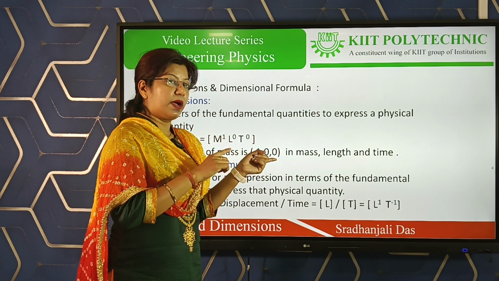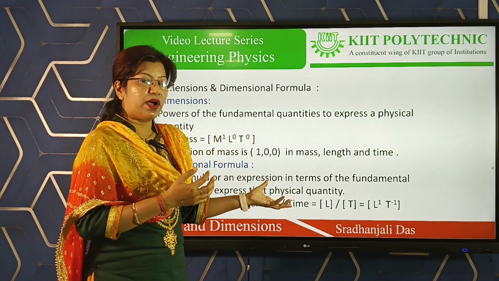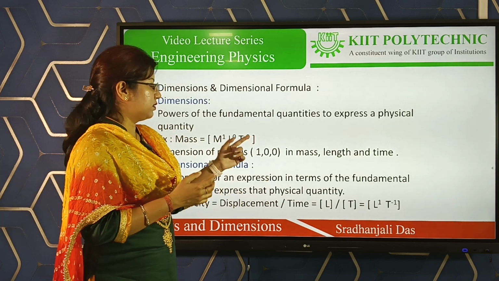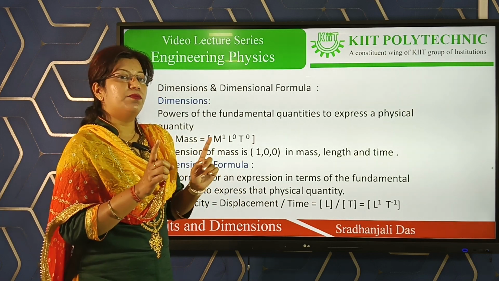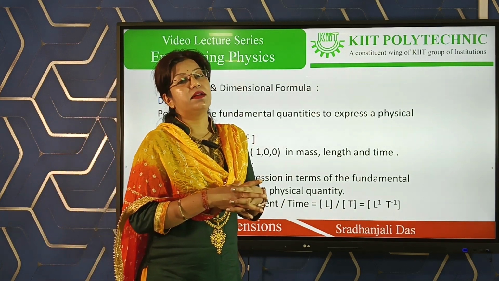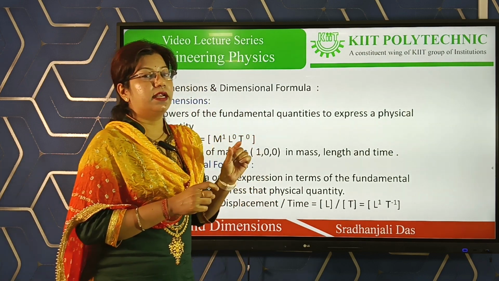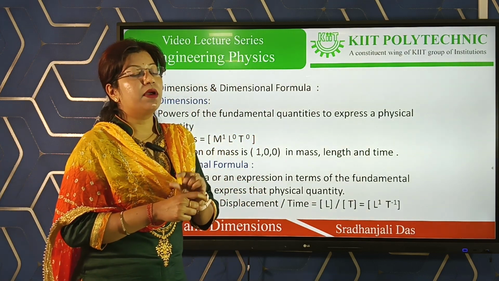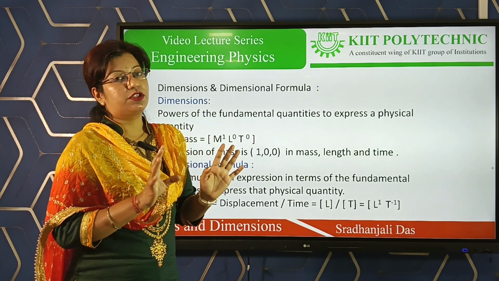Earlier there was a -1, so -1 plus -1 becomes -2. So finally the dimensional formula of acceleration is L1 T to the power -2 in a square bracket. In this way you can find the dimensional formula of any physical quantity, always in terms of mass, length and time, in capital letters with a square bracket.